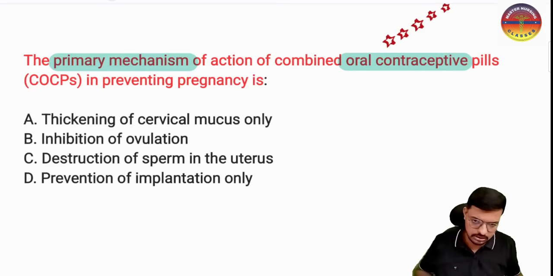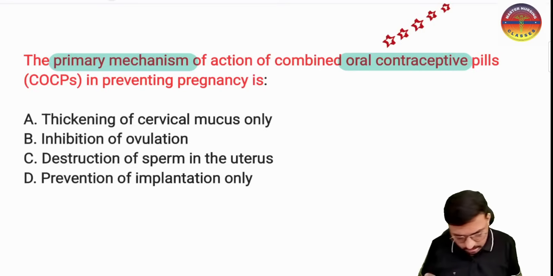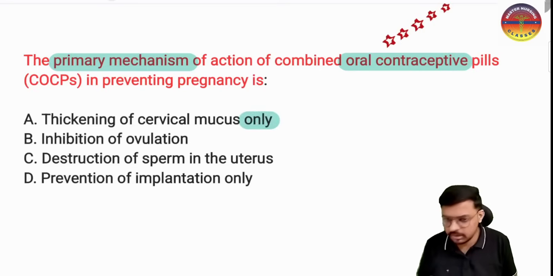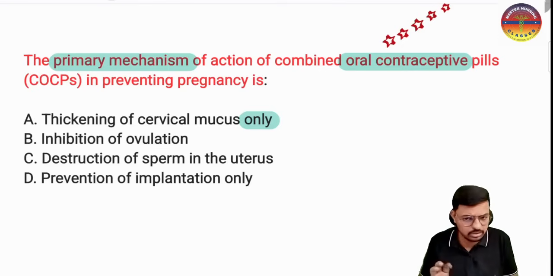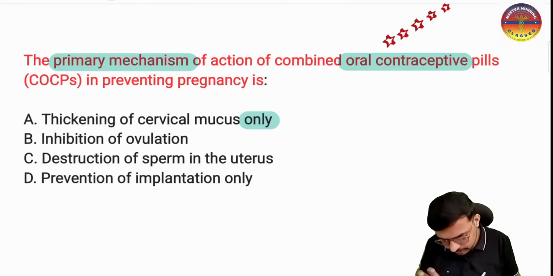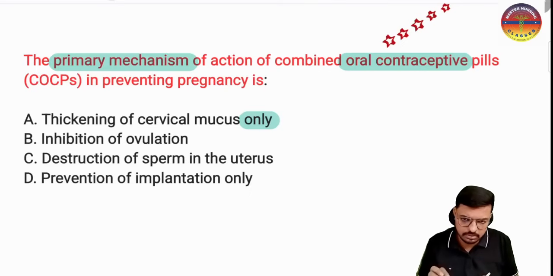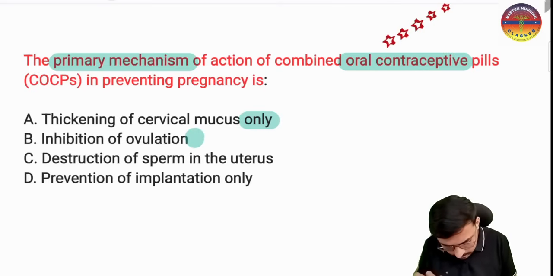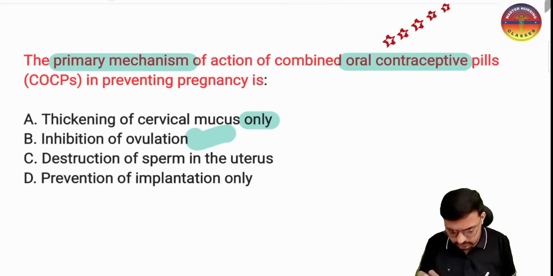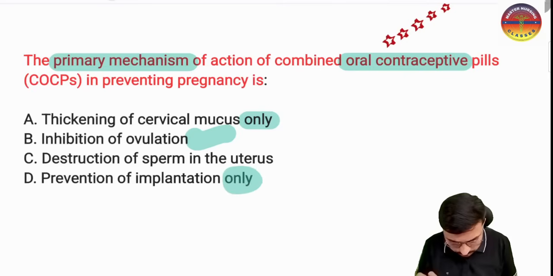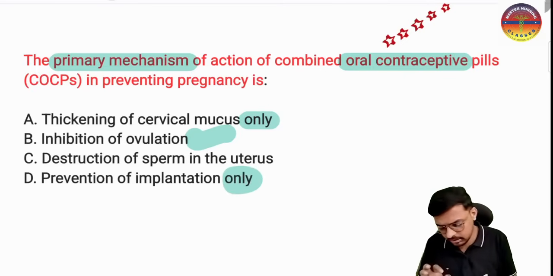Option E, thickening of the cervical mucosa only. If you are getting options like this, just eliminate that one. Option B says it inhibits ovulation. Yes, it is also responsible for the thickening of the cervical mucosa, but not only that; it is also responsible for the inhibition of ovulation. Option C, prevents implantation only. No, this is also not a correct statement.